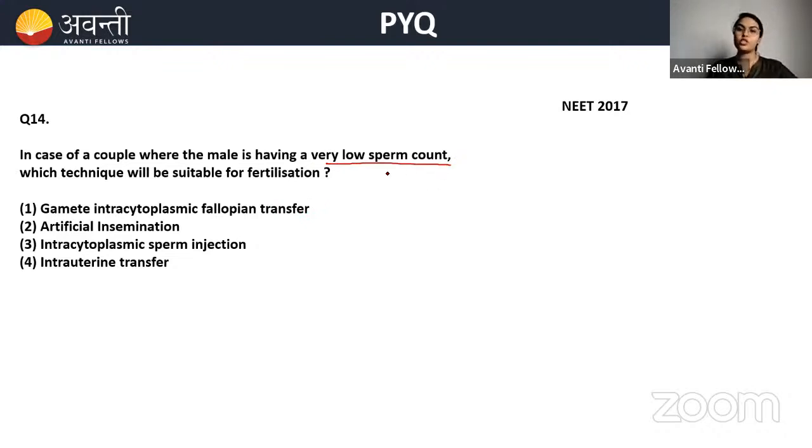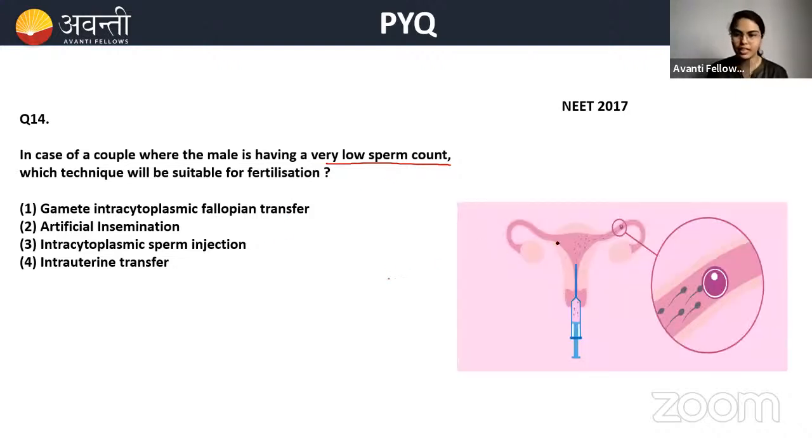Okay. And the male person who is not able to inseminate. So that is artificial insemination. So gamete, no, this is not the one. Artificial insemination is the one which is done when the male has very less sperm count. You might be wondering, ma'am, why? See, there will be a million number of sperms, but when the sperm count is very less, the possibility of fertilization might decrease.